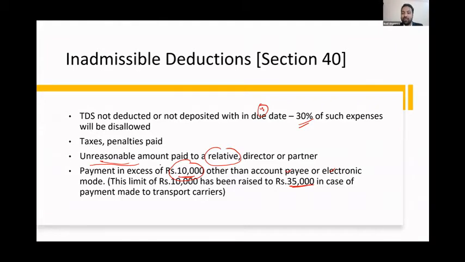If you're buying a phone of 35,000 for your business purpose and paying 35,000 in cash, the entire expense will be disallowed. That means that 35,000 cannot be shown in your profit and loss account as per income tax. Your profit will go up and you'll have to pay more tax. So be very careful with this particular expense.